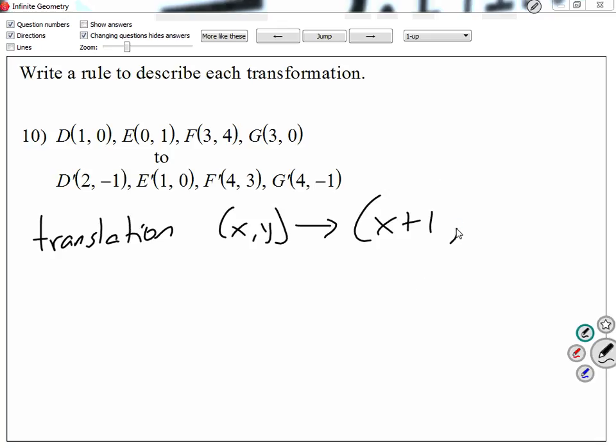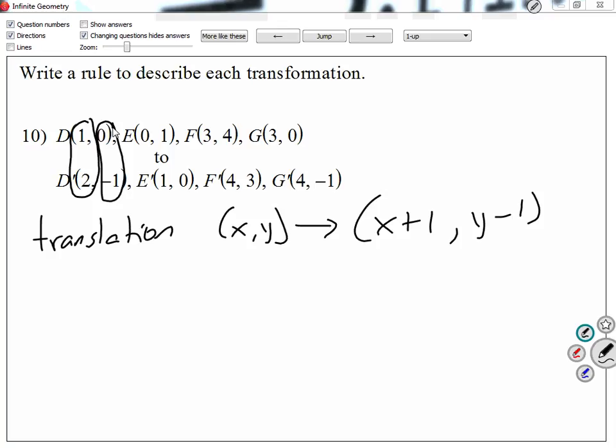Subtracting 1. So we're going to go y minus 1. Remember when I said what are they doing to the x and to the y? If you look at D to D prime, what do they do to 1 to make it 2? And we say add 1. What do they do to 0 to make it negative 1? And we say subtract 1. And if you notice, that's the same thing in every point.